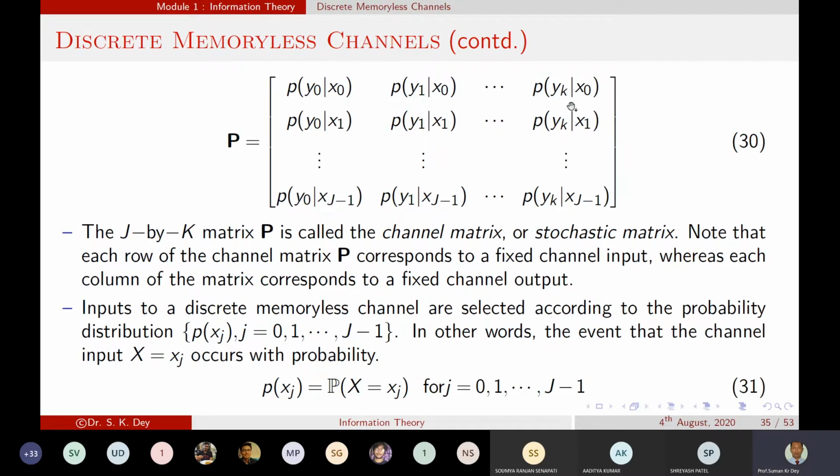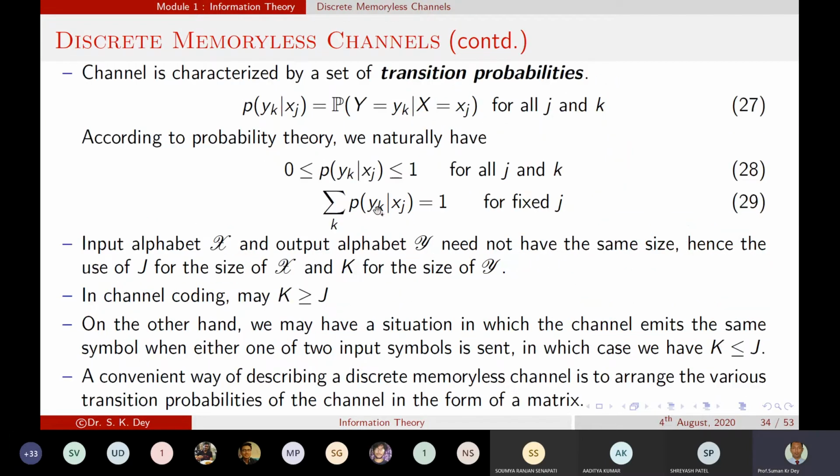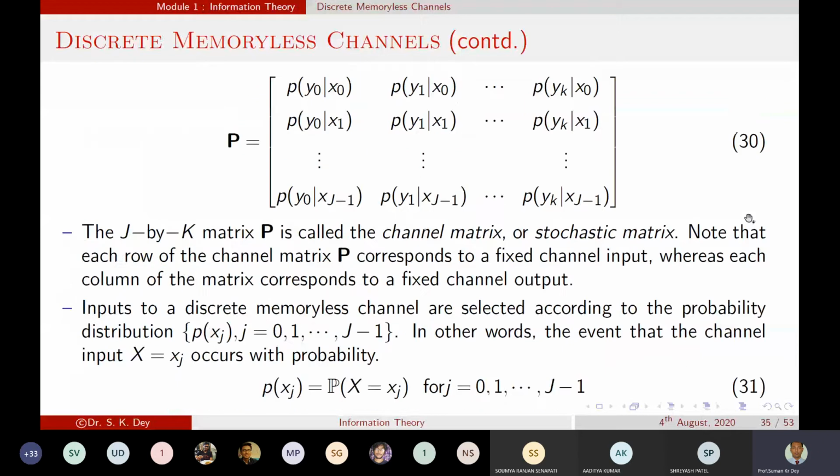As per equation 29, if we fix J, the summation of all these values gives us 1.